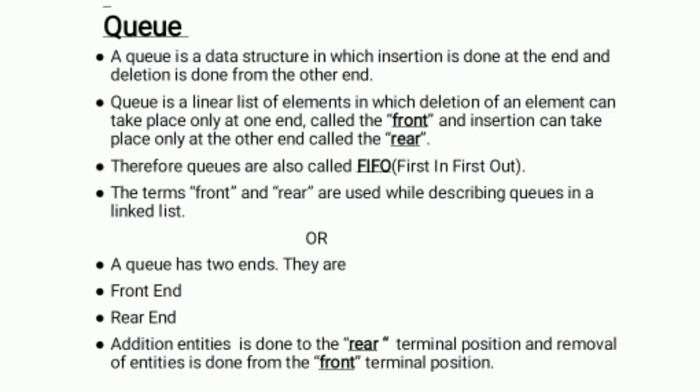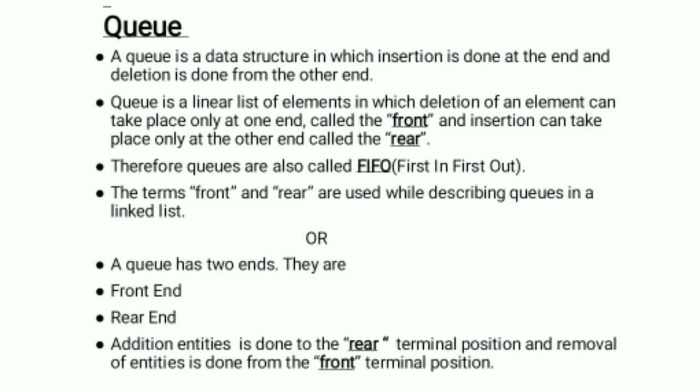A queue is a data structure in which insertion is done at one end and deletion is done from the other end. A queue is a linear list of elements in which deletion can take place only at one end, called the front, and insertion can take place only at the other end, called the rear. Therefore, queues are also called FIFO. What is FIFO? First in, first out.